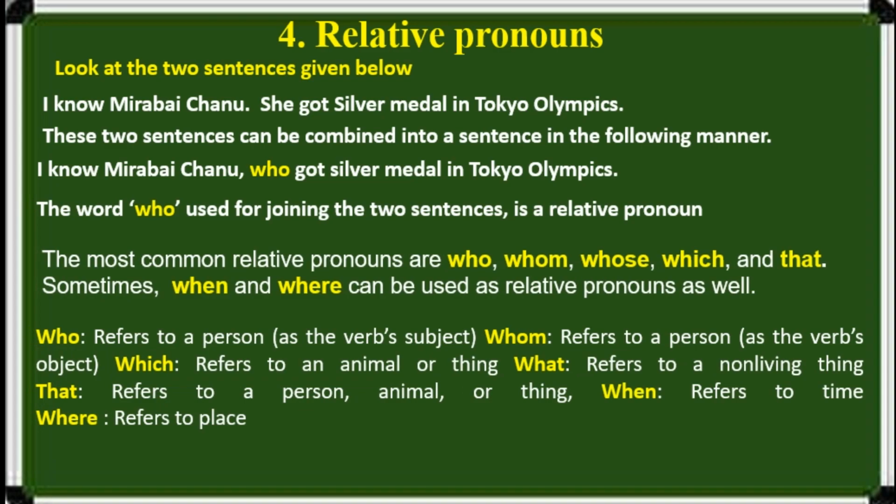Who refers to a person as the verb's subject, whom refers to a person as the verb's object, which refers to an animal or thing, what refers to a non-living thing, that refers to a person, animal, or thing, when refers to time, and where refers to place.